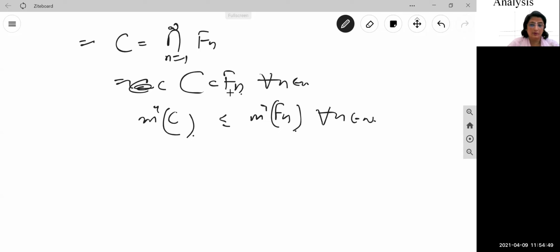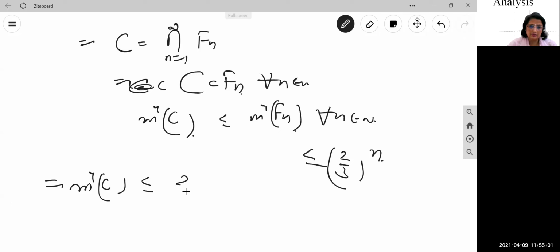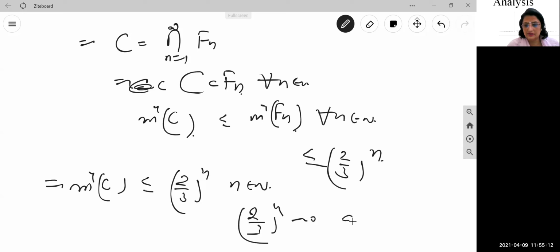And we have number one. What did number one say? Number one says m star of Fn is less than or equal to 2 by 3 raised to power n. It implies the outer measure of the set is less than or equal to 2 by 3 raised to power n, n belongs to N. n is a natural number, and we know that 2 by 3 raised to power n tends to 0 as n tends to infinity, because the quantity 2 by 3 is less than 1.